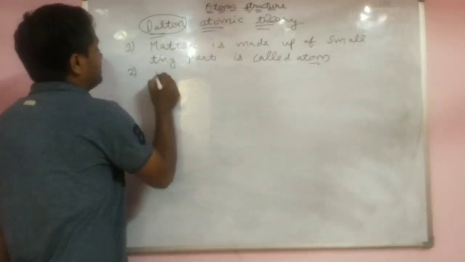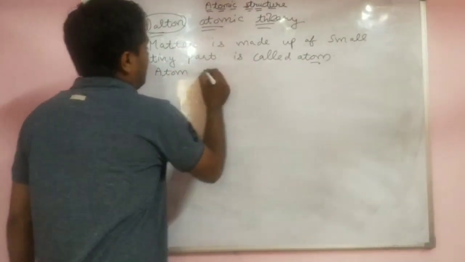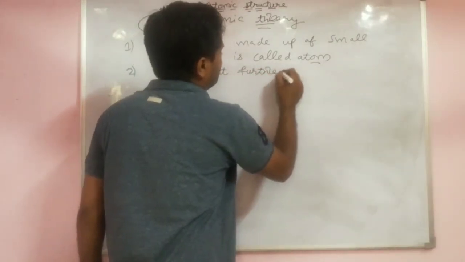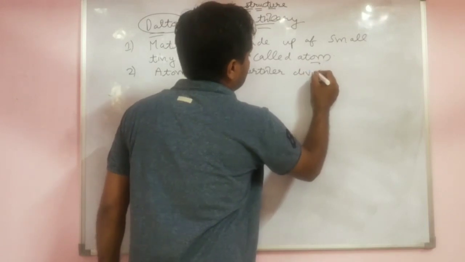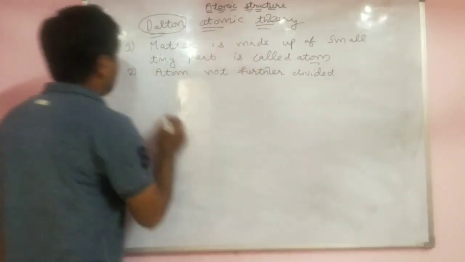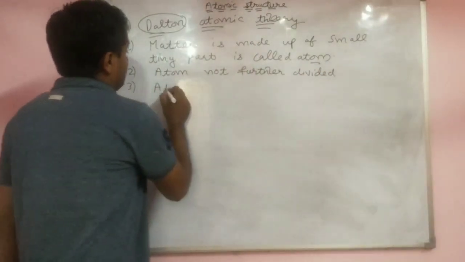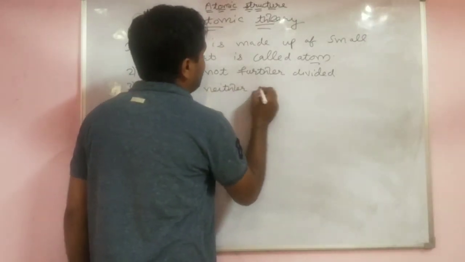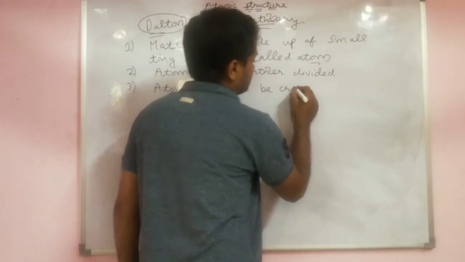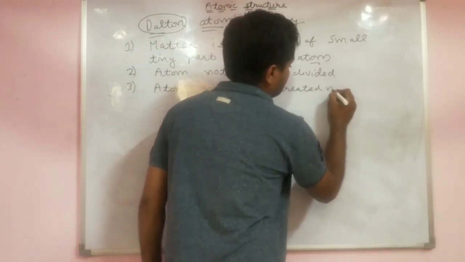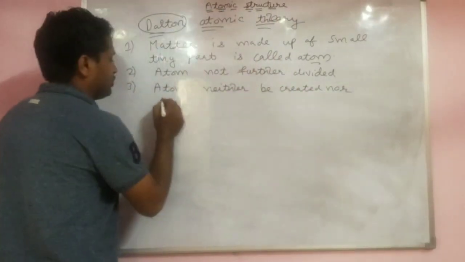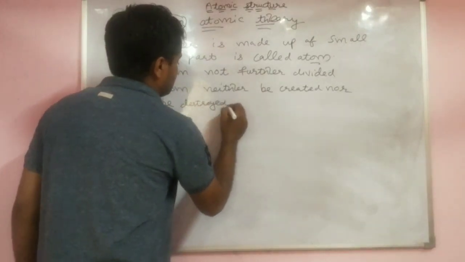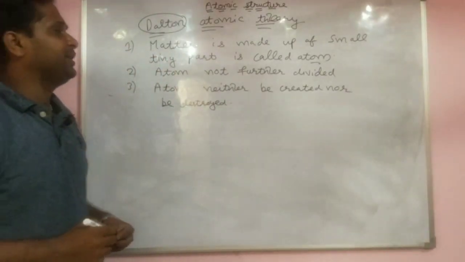And the second point: atom is not further divided. And the third point: atom can neither be created nor be destroyed.